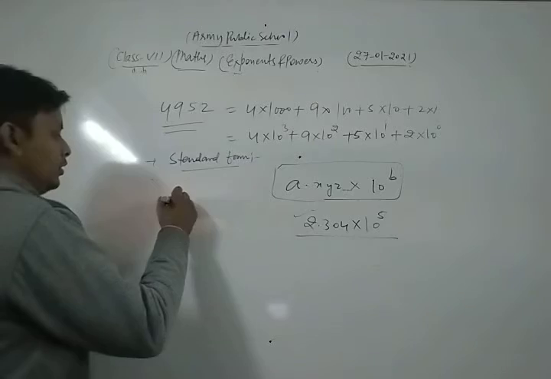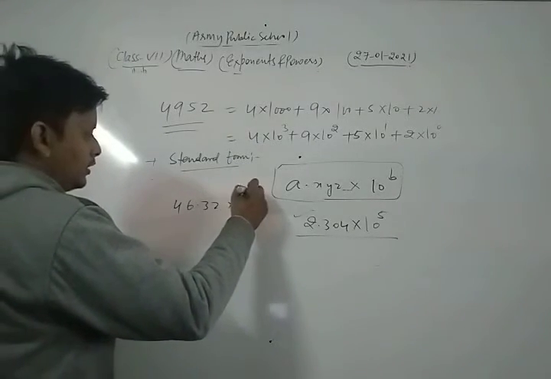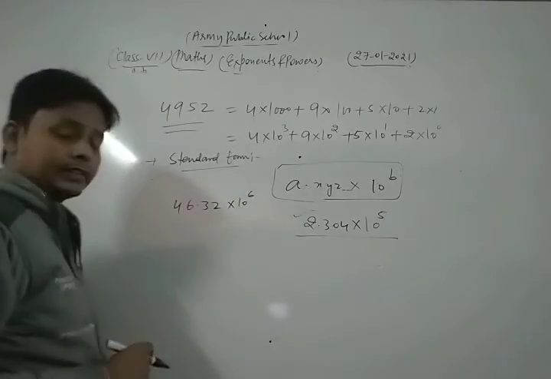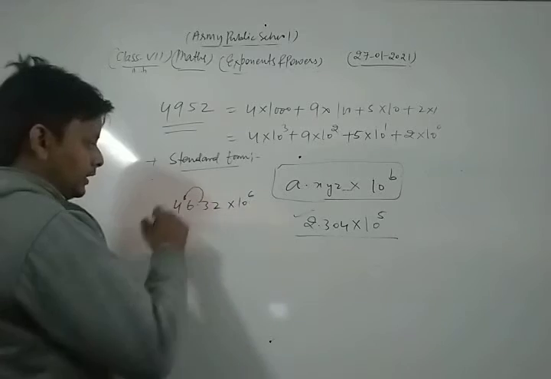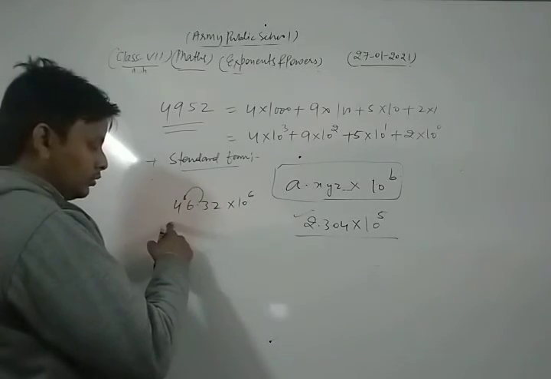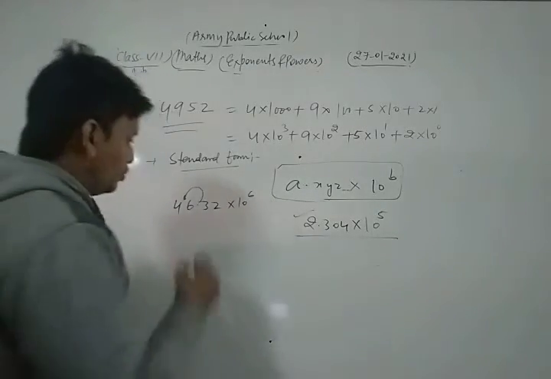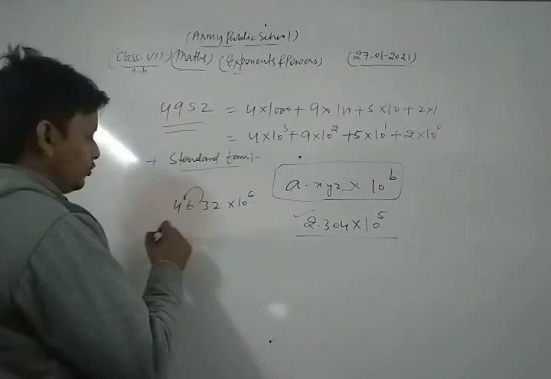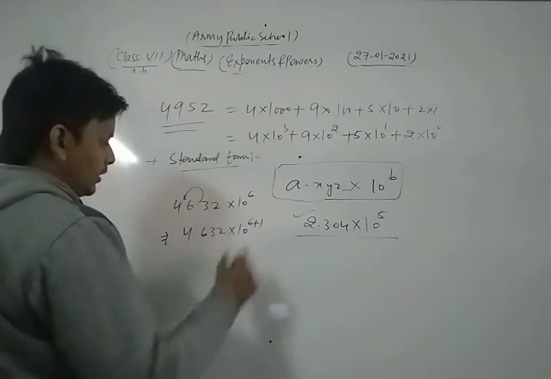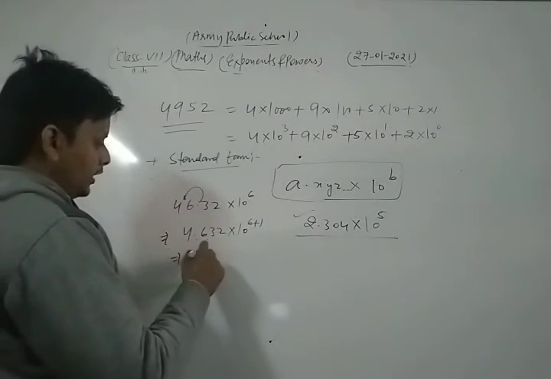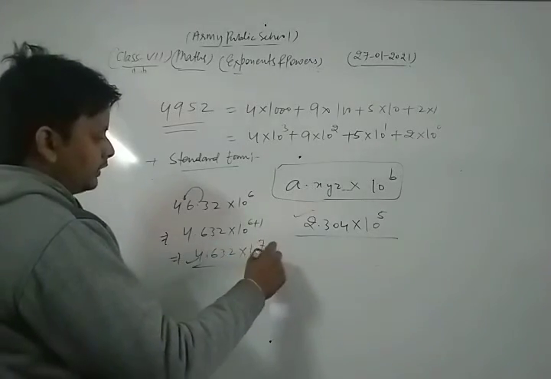Suppose we have 46.32 into 10 to the power 6. If we write that number in standard form, then we must shift the decimal point. In going to the left, we add 1 to the power of 10. So if the decimal takes its place here, we can write 4.632 into 10 to the power 6 plus 1. Okay, so 4.632 into 10 to the power 7. So this is the standard form of the given number.